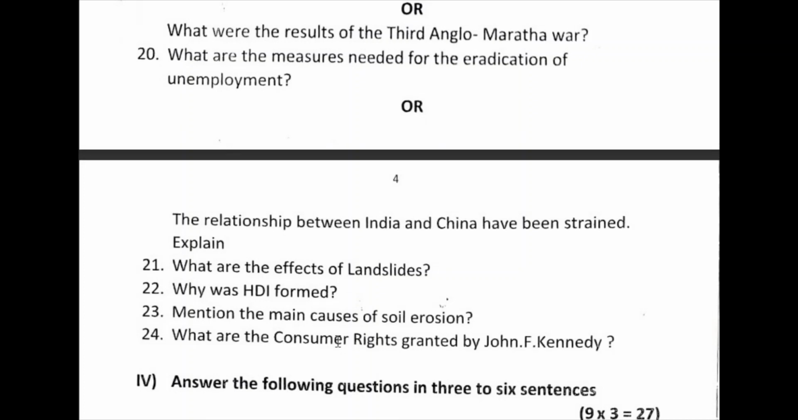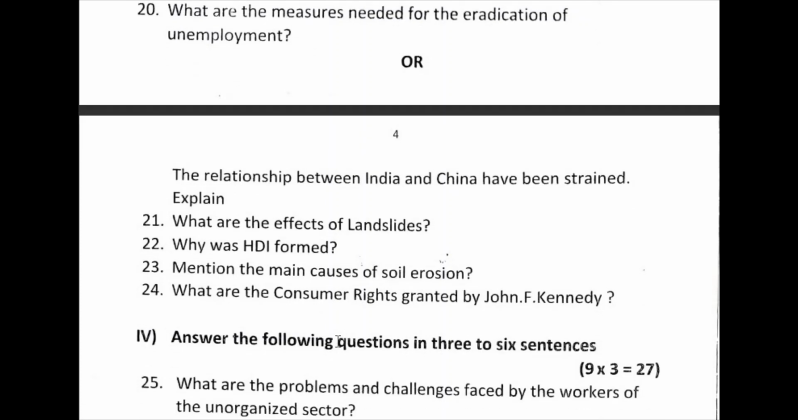And 24th question. What are the consumer rights granted by John F. Kennedy, American former president? Answer is right to safety, right to choose, right to information, right to be heard. These are the answers. Okay, now the 2-mark questions are completed. So let us move to the 3-mark questions.